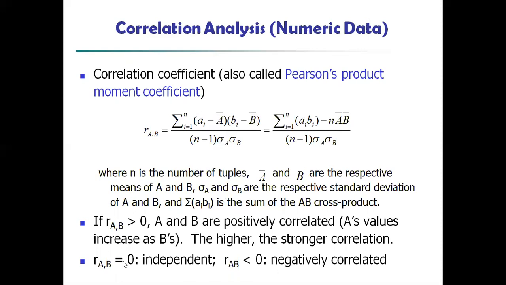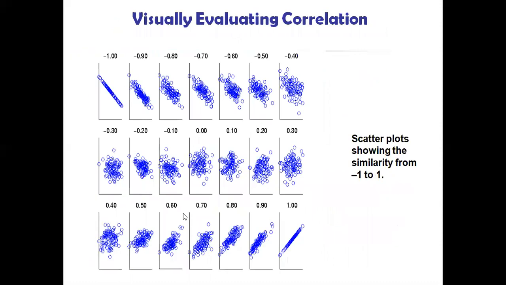If r(A,B) is equal to 0, they are independent. If it is less than 0, they are negatively correlated. So every value will be given, and we just have to substitute the values in the given formula and find the value. Based on the value, we find out whether it is independent, negatively correlated, or strongly correlated.